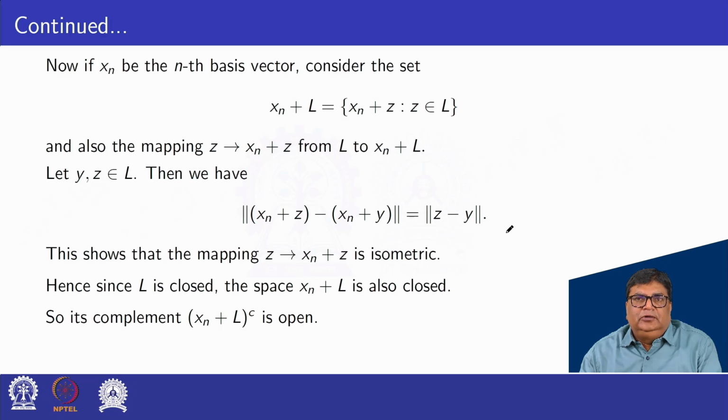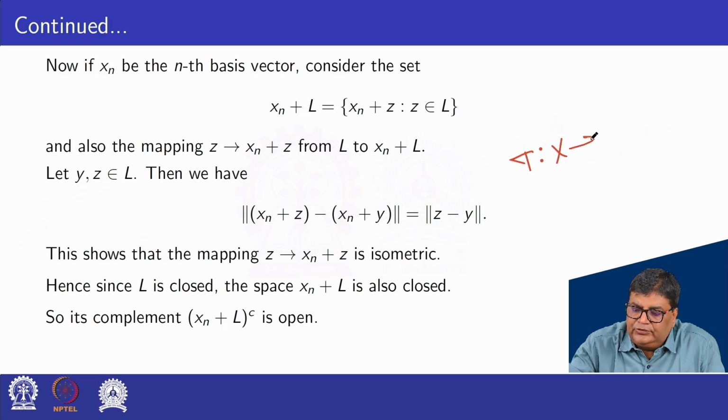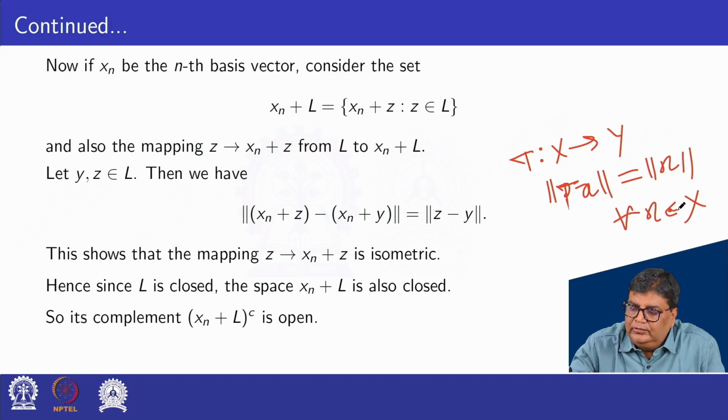We know the condition for isometric: if T maps X to Y, then norm of Tx equals norm of x for all x belonging to X. So here the mapping is from L to xn + L, and the norm of this equals the norm of this one. So this shows that the mapping z to xn + z is isometric.